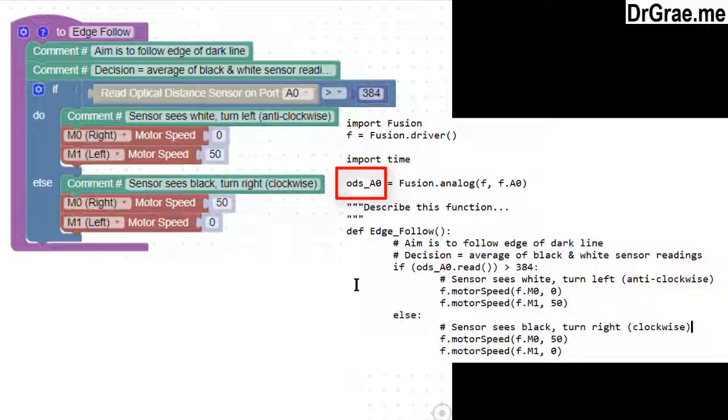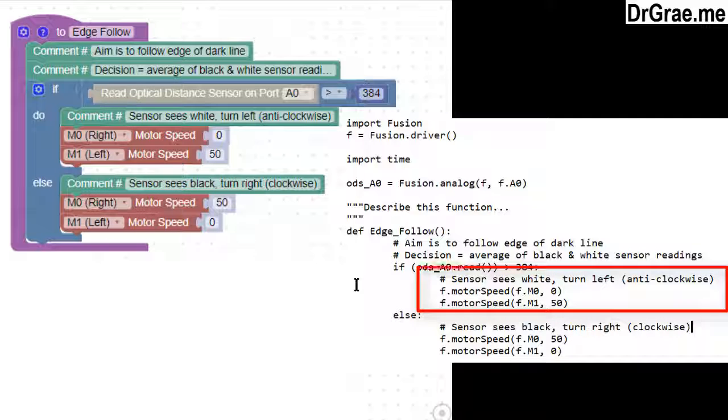Now, this statement connects the variable name ODS_A0 to Fusion's optical distance sensor, which is plugged into slot A0. To read the value of the A0 optical distance sensor, we attach a .read followed by brackets to the variable ODS_A0. Even if you want to tidy up this Python statement by removing the round brackets, please don't do so. The round brackets are important in Python. Leave them in.